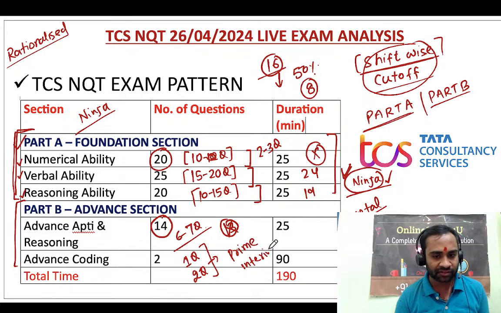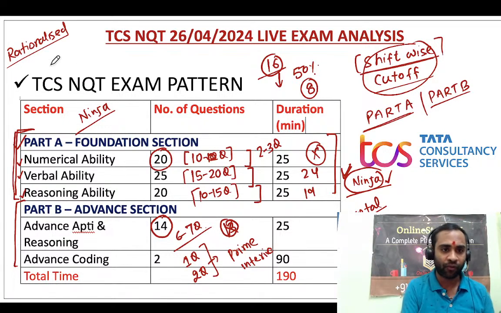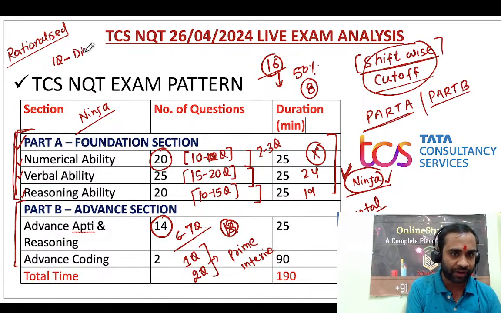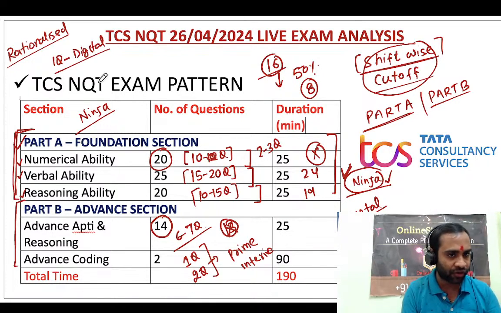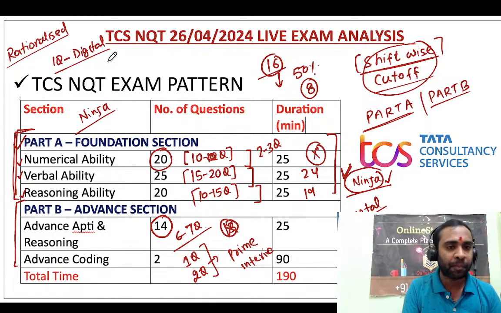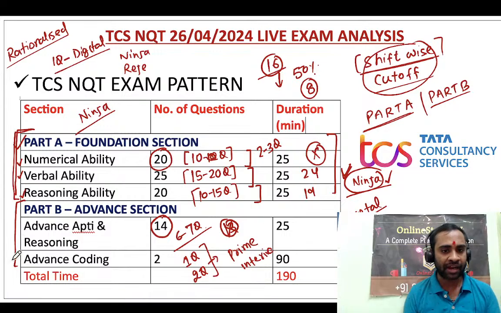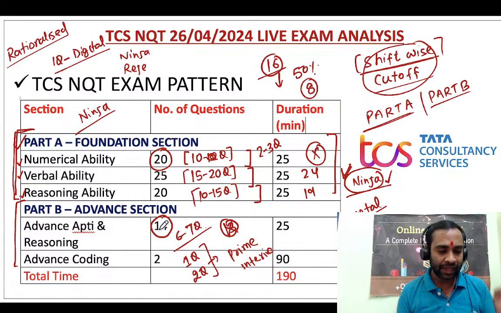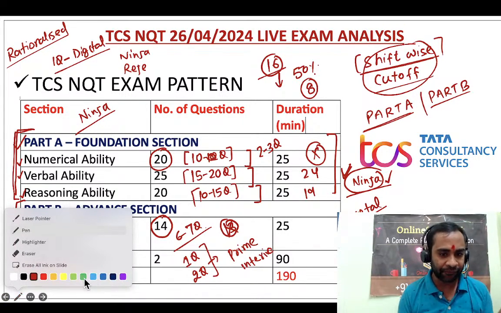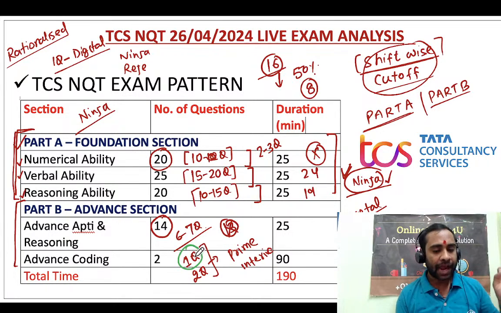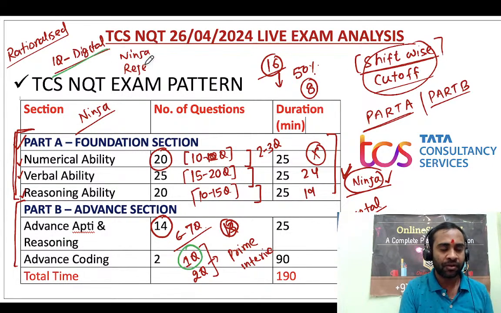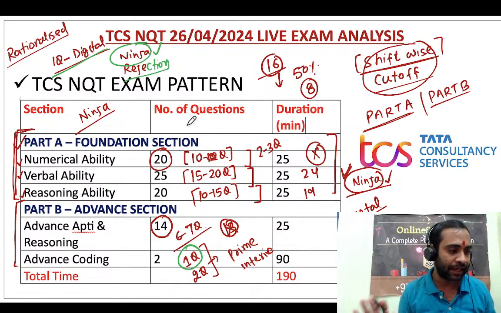And after this also, suppose you have done one question correctly and are called for digital, but do not perform well in the interview, then you might get ninja or you might get rejected also. So that you have to keep in mind. If you are not answering any question, you can get rejected. If you are answering some questions, then you will be getting ninja.